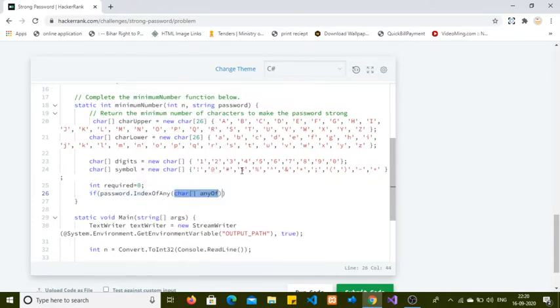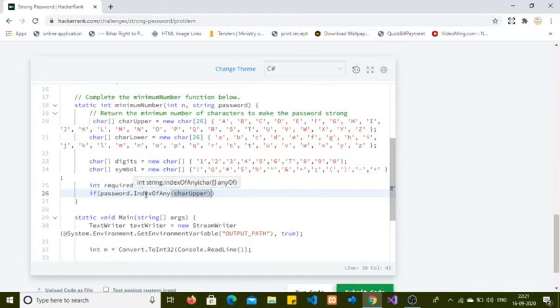Index of any is a string function which will return the index if any item is found in the given string, otherwise it will return -1. Like, I am going to check with char upper.